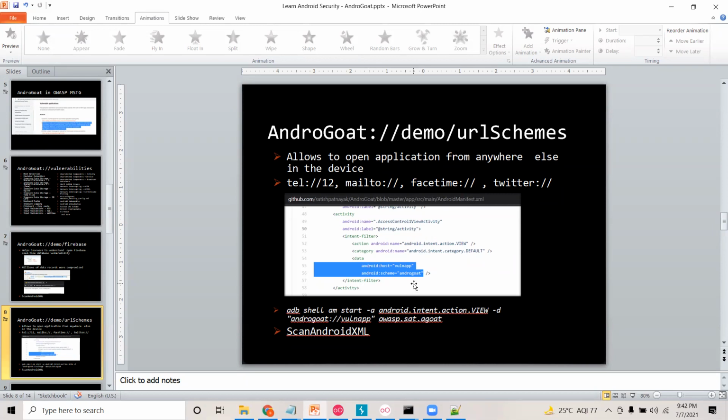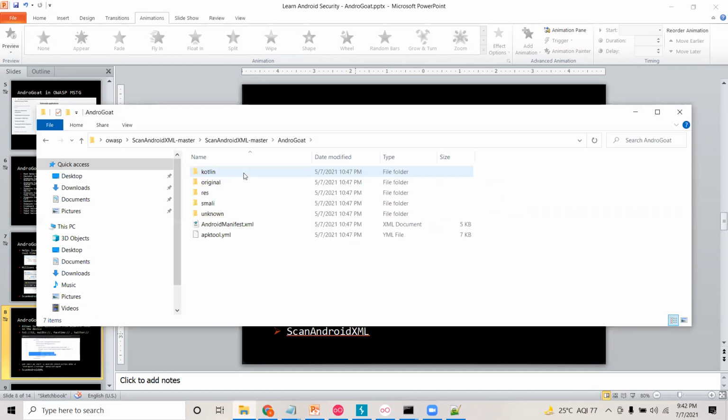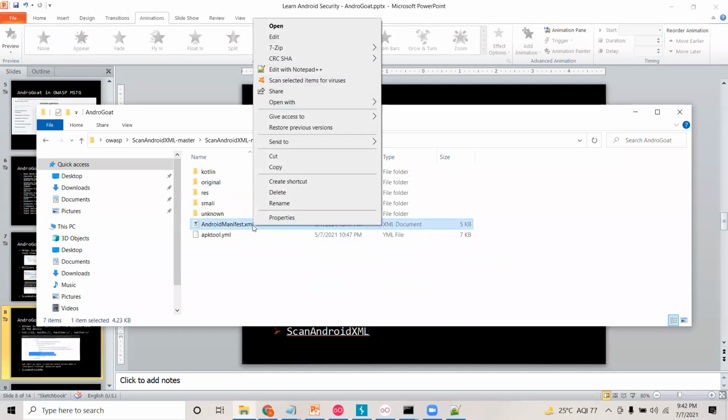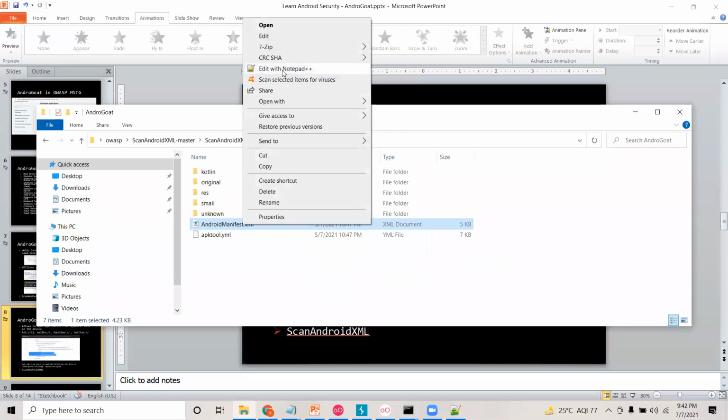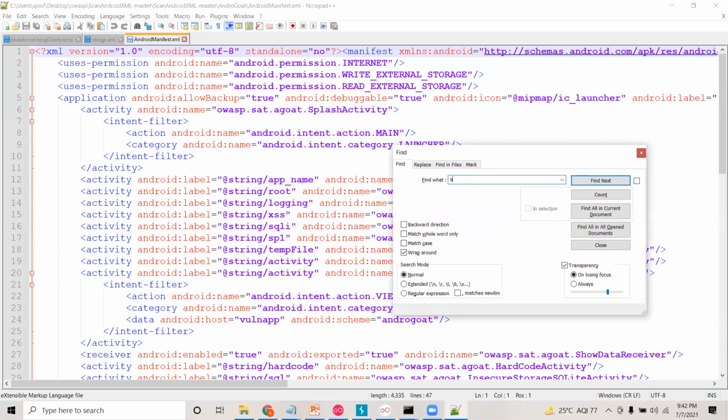In order to identify these custom URL schemas, again, we have to decompile the application. Otherwise, we can simply search for the manifest file in the source code. So now I have decompiled the application here, and let me try to open it. When we have the manifest file, generally we need to look for the keyword scheme.